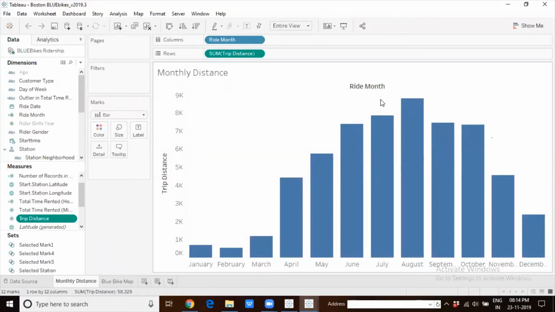Now we want to know what happened in August which led to this very high number of riders taking long distance drives, probably increasing the trip distance. The overall sum of the trip distance is increasing significantly. So what is happening? What is causing this anomaly or this exception?